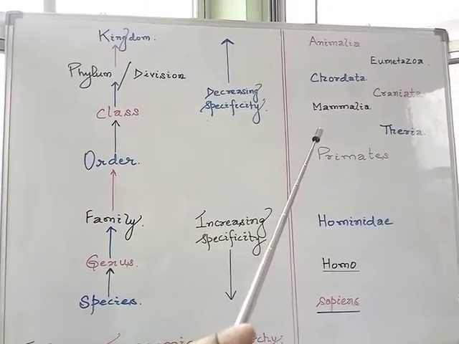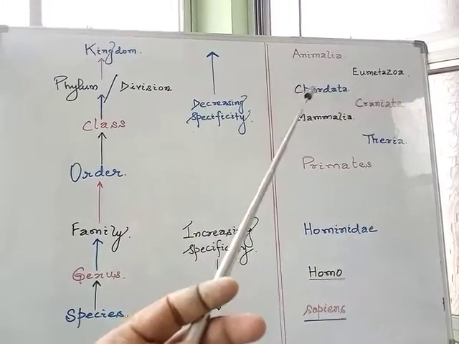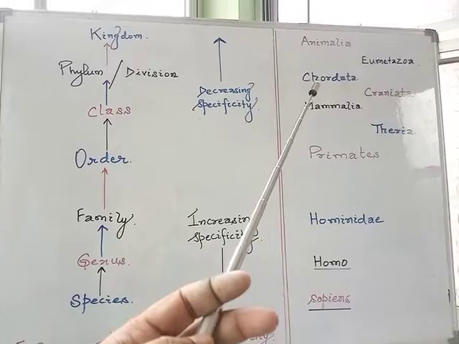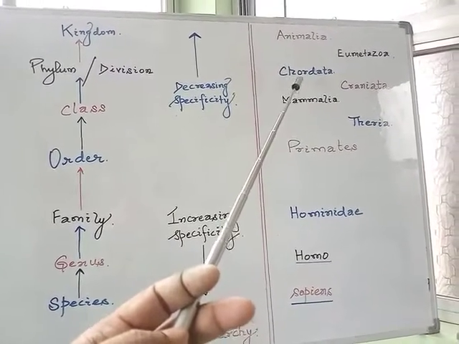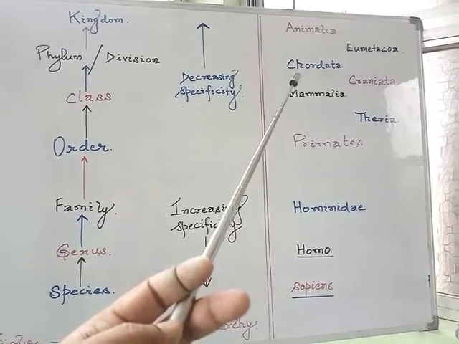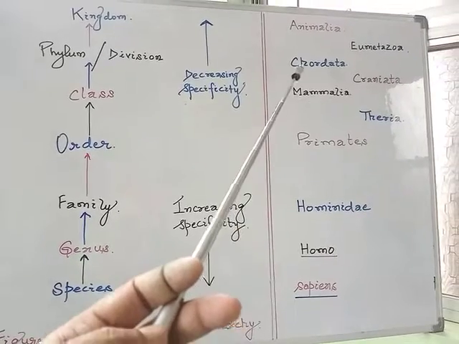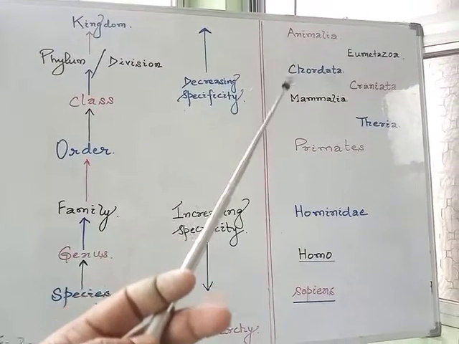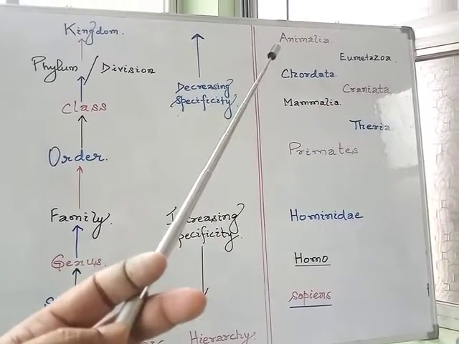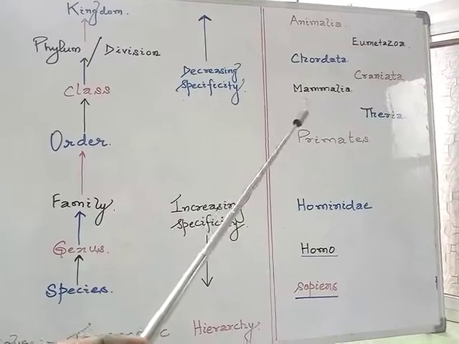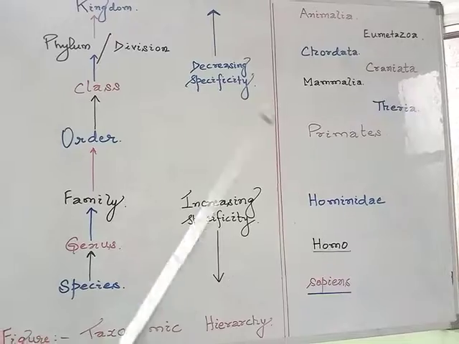And if we move higher, suppose to chordates, within the chordates so many groups are there: fishes, amphibians, reptiles, aves. If we compare a bird to a mammal, we observe that as we move higher in the category, lesser will be the number of similar characteristics present within them. And if we move lower in the categories, they would be showing more similar characteristic features within themselves.